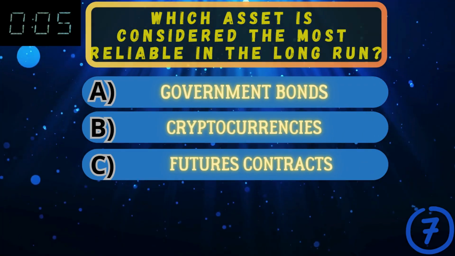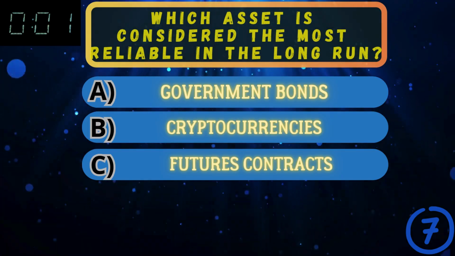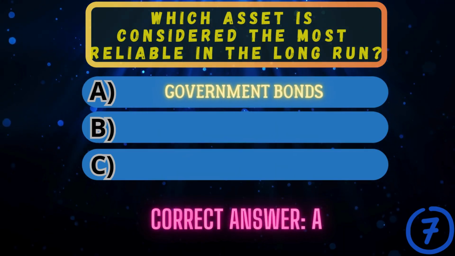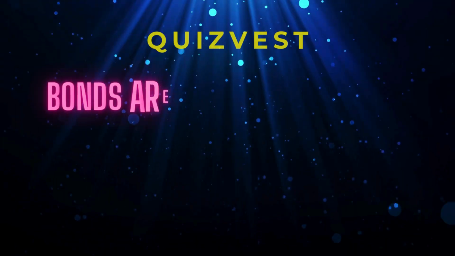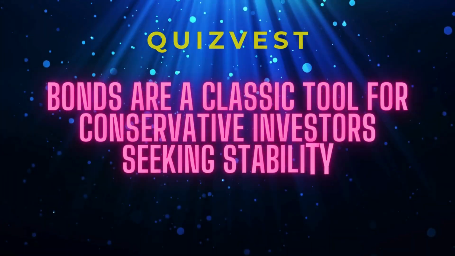Which asset is considered the most reliable in the long run? Correct answer, A. Bonds are a classic tool for conservative investors seeking stability.